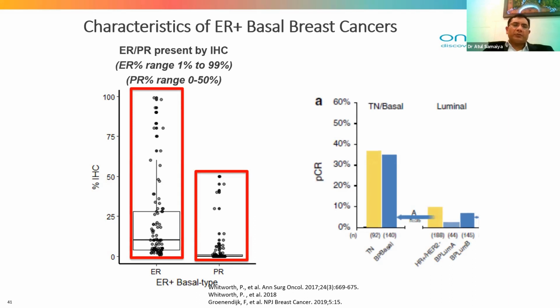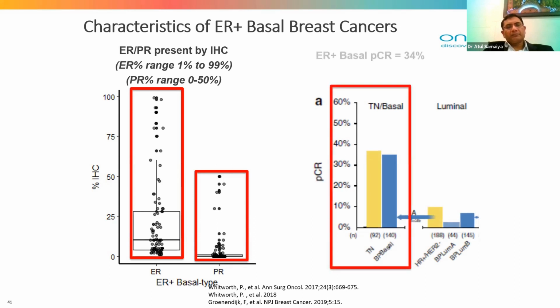If you look at the complete response, there are significant numbers of basal type patients compared to luminal type. Almost 32% of patients who are ER positive are actually basal type, because luminal type cancers hardly have a complete response with chemotherapy, compared to the basal type, which have a significant pathological complete response with neoadjuvant chemotherapy.